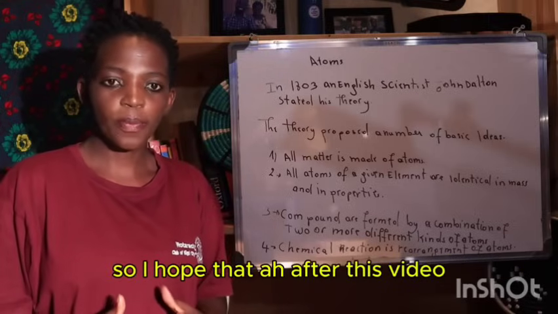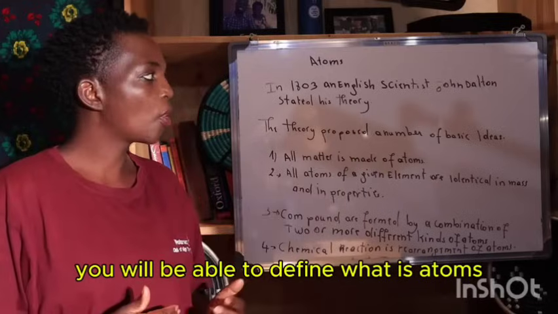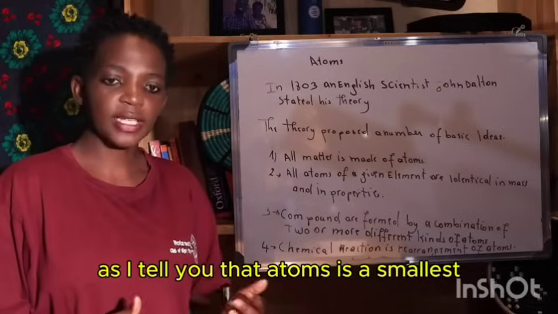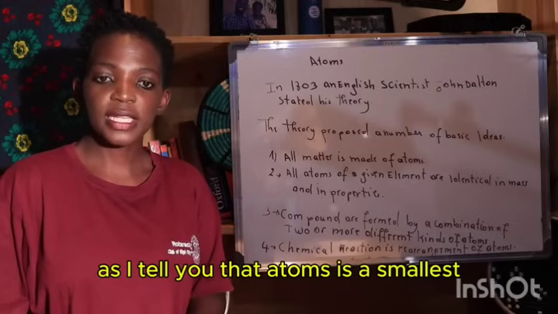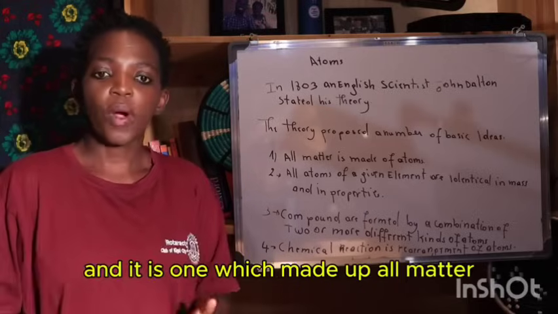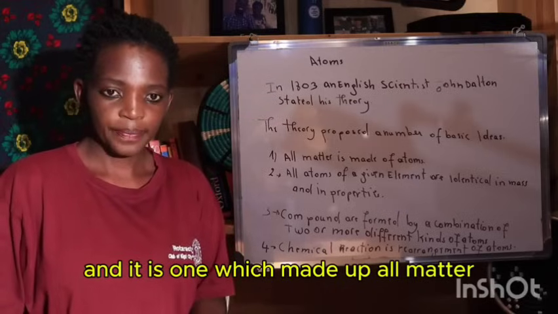So I hope that after this video you will be able to define what atoms are, as I tell you that an atom is the smallest particle of matter, and it is the one which makes up all matter.